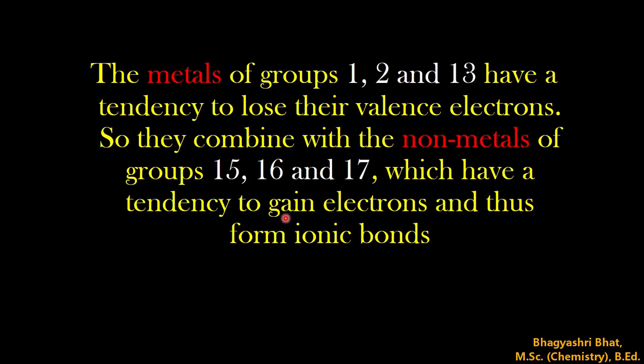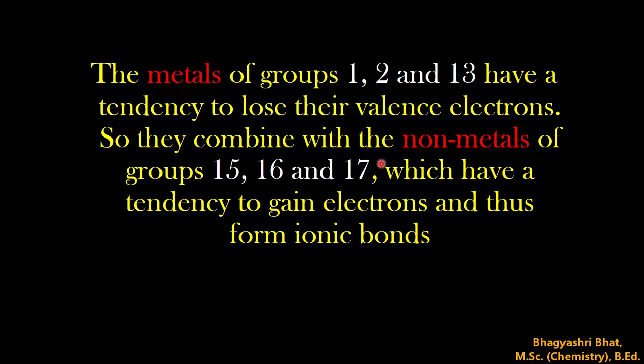Now, see here, it is very important. Metals generally have low ionization energy, low electron affinity and low electronegativity. I repeat, metals generally have very low ionization energy, low electron affinity and low electronegativity. They belong to groups 1, 2 and 13.